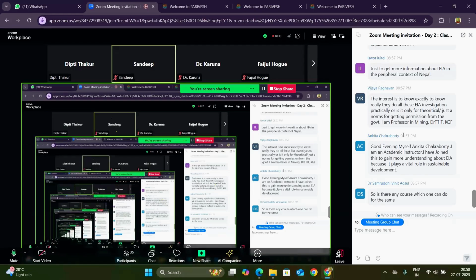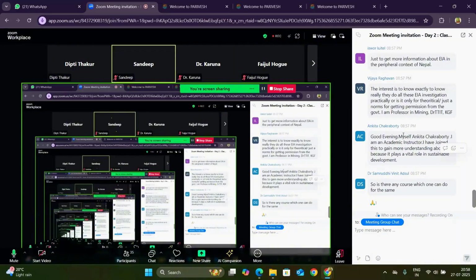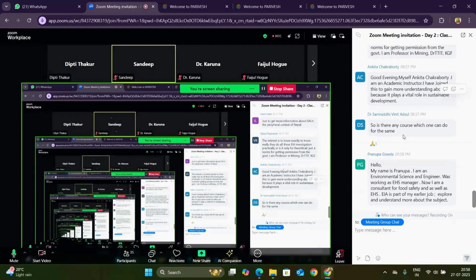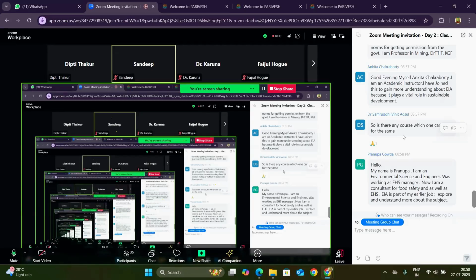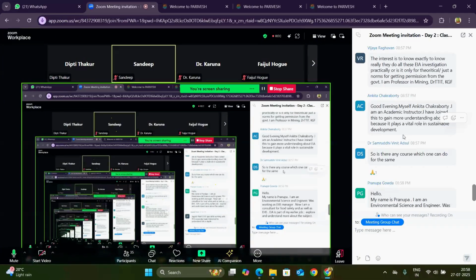No, sir, Dr. Vijaya Raghavan, sir. It is compulsory for every project that testing or practical knowledge is important for EIA study. And I think for many projects, mainly high impact level projects, we must take the responsibility to go for the site visit and survey all the parameters for the analysis.